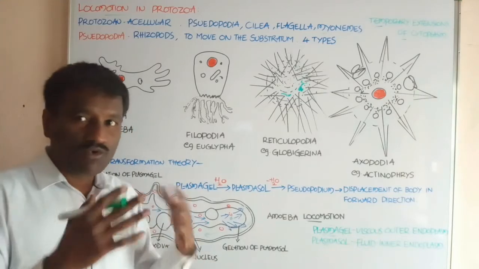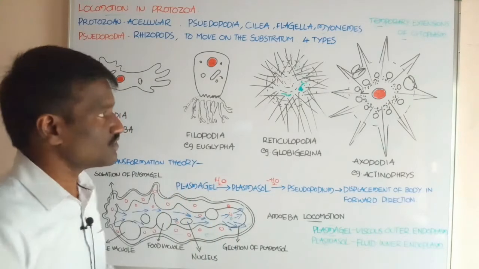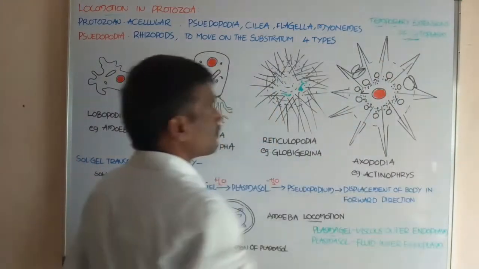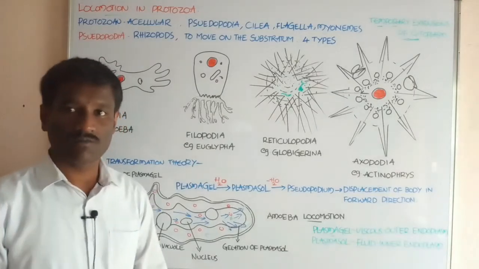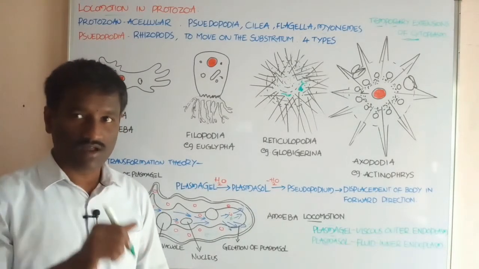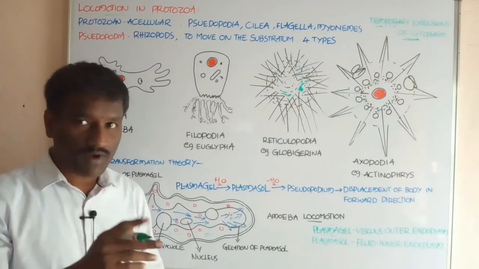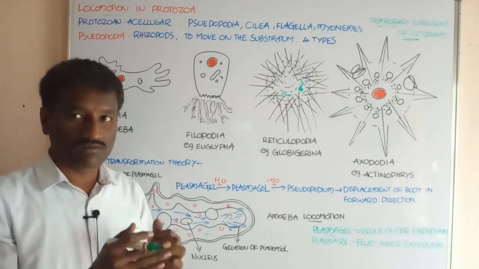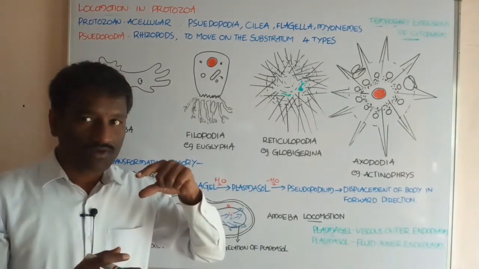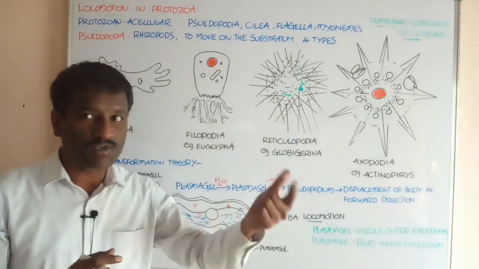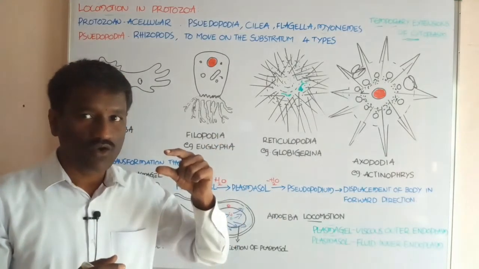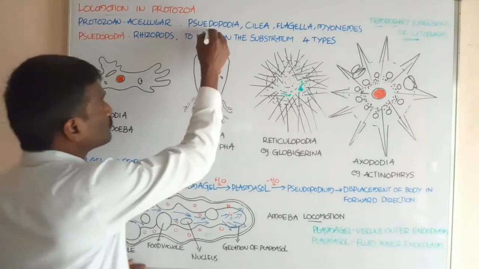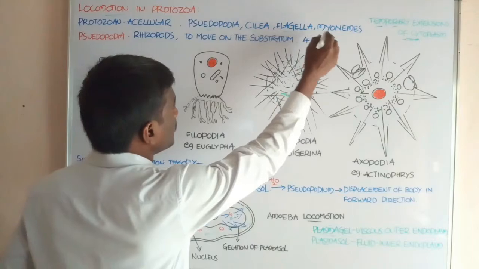The locomotory structures that help in locomotion are formed by temporary extensions of cytoplasm. Okay students, you already know cytoplasm. Cytoplasm shows extensions, and these cytoplasmic extensions form the locomotory structures. They are named pseudopodia, cilia, flagella, myonemes.